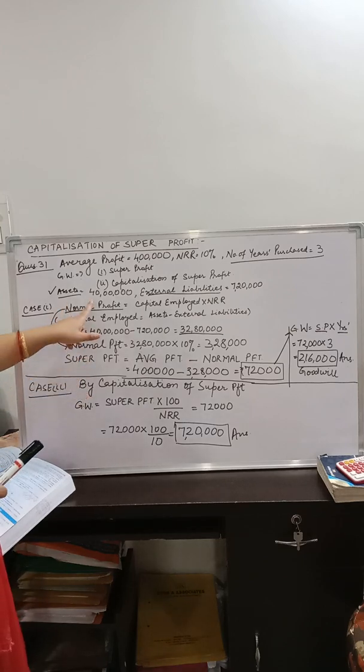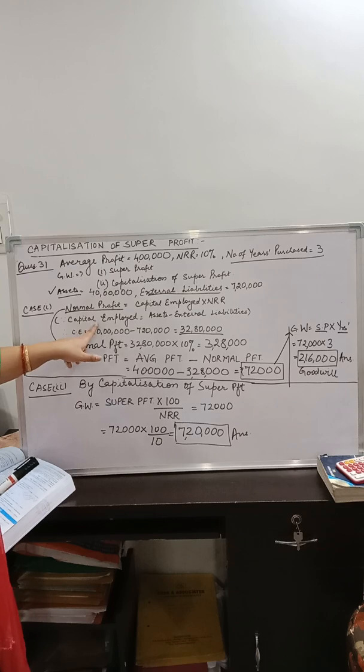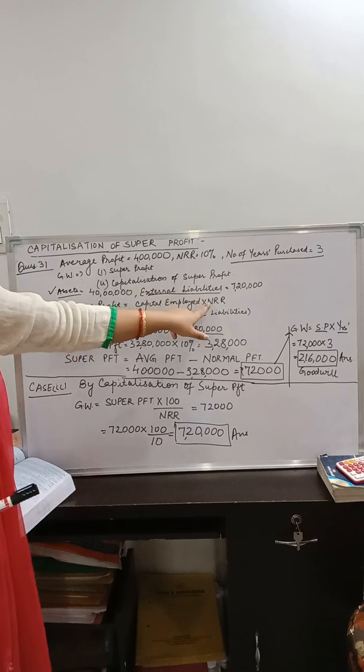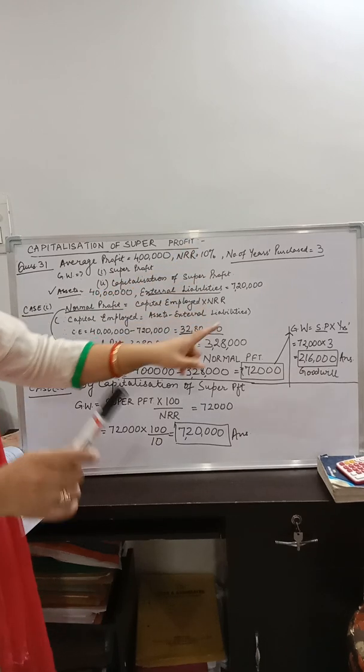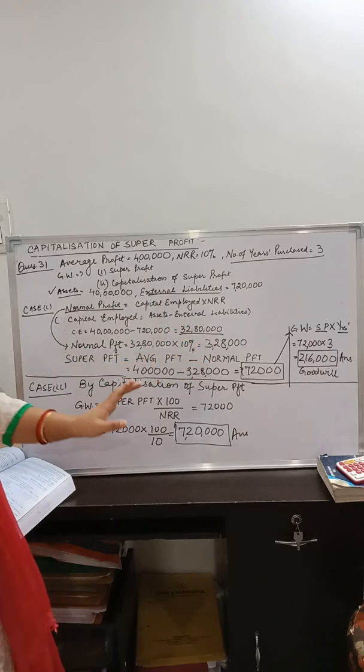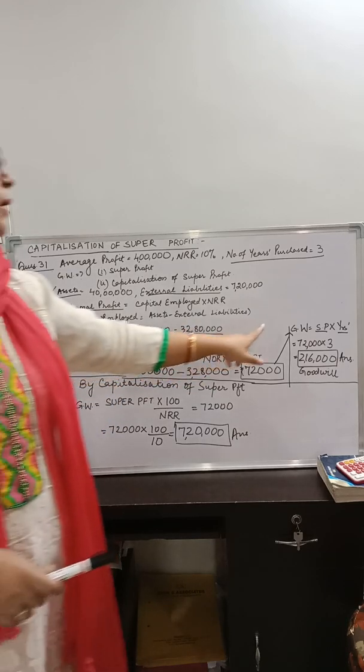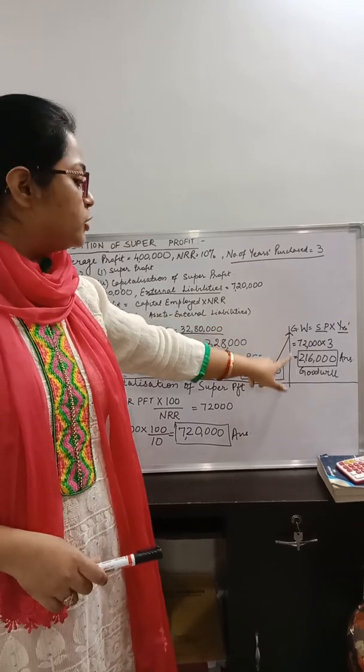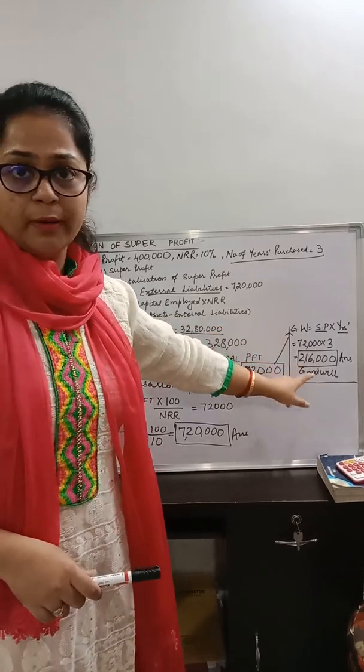I repeat, for the first method, super profit, you have to find out the normal profit and the super profit. You calculated the normal profit by using capital employed and multiplying it with the rate of return. Also, you require the average profit for this formula, which is already given in the question. You find out the super profit, average minus normal. Now the super profit will be multiplied by the number of years' purchase to calculate the amount of goodwill.